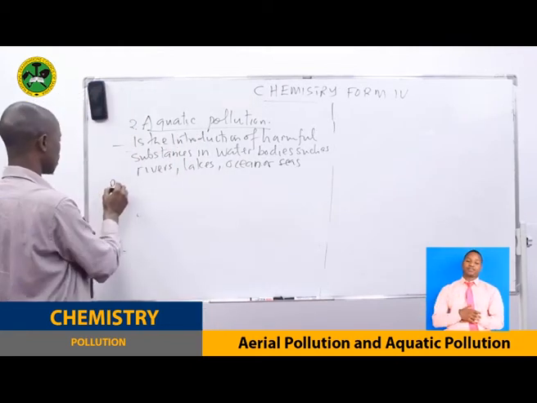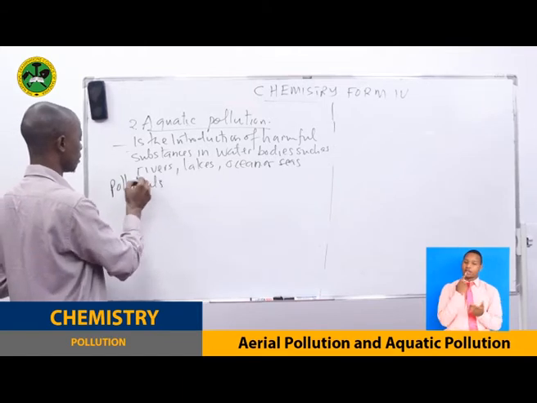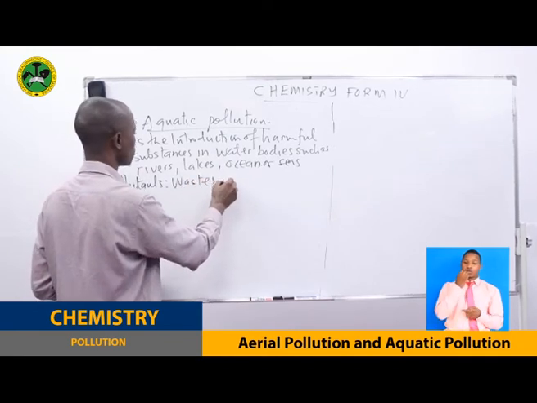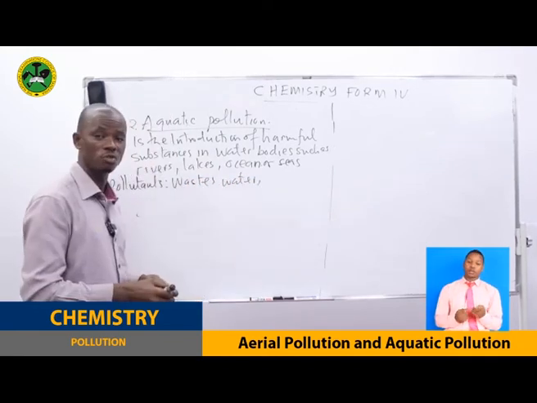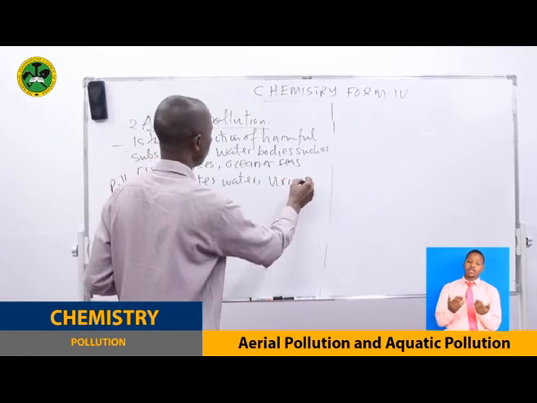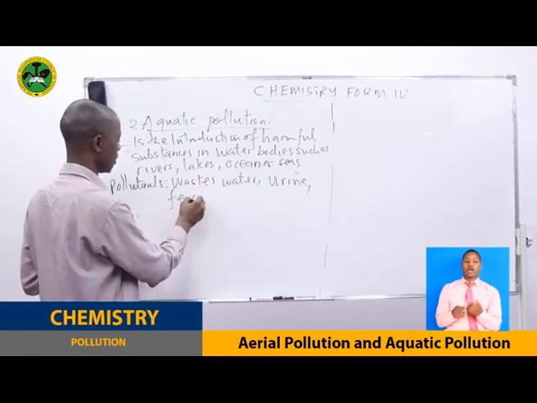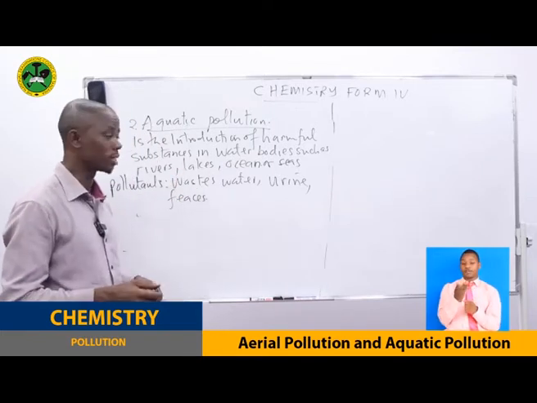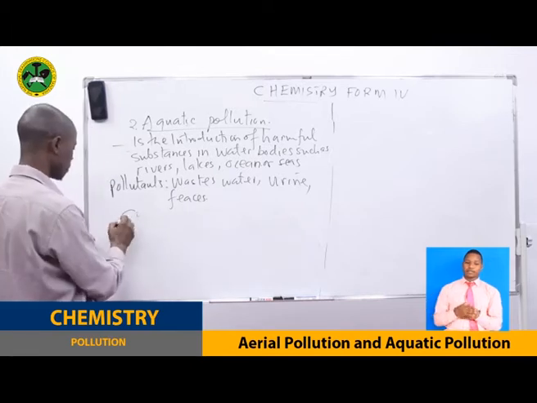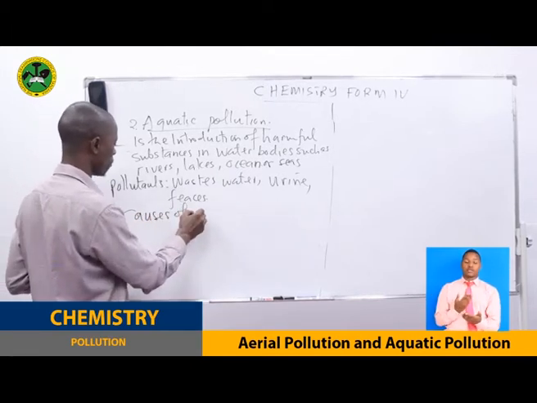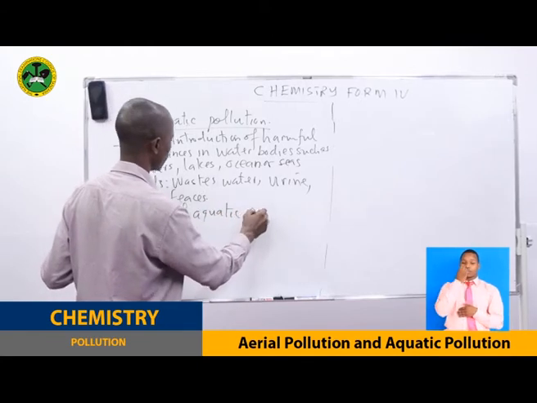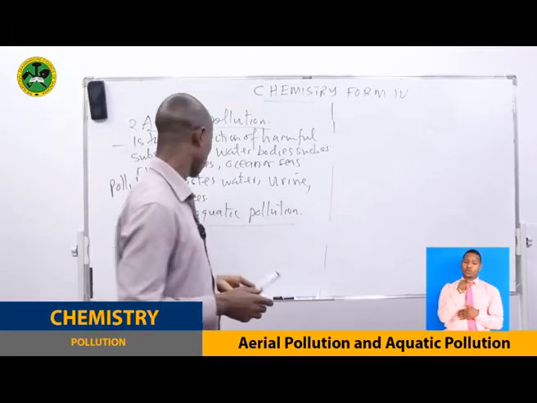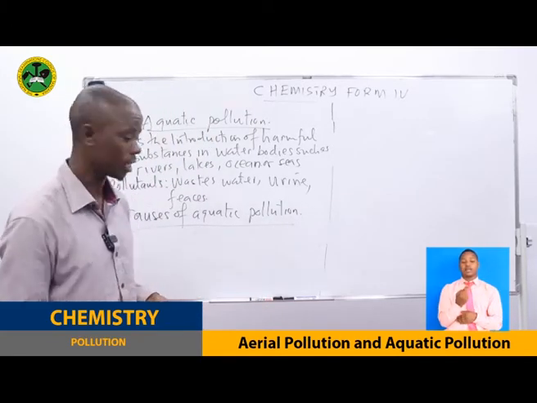So, examples of pollutants, to mention a few of them, we have wastewater from the industries. It can also be urine, feces. These are some of the pollutants of aquatic pollution. Now let us see the causes of aquatic pollution. If I ask you to mention the causes of aquatic pollution, what are you going to say? They are very simple. I'm sure that you have studied this.